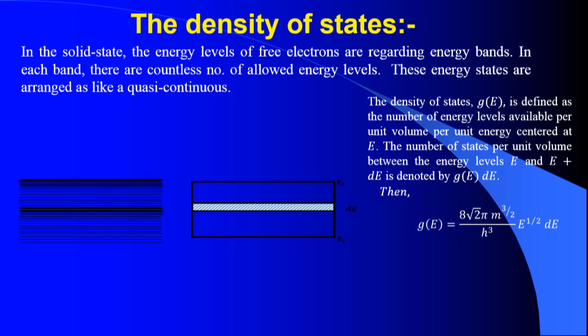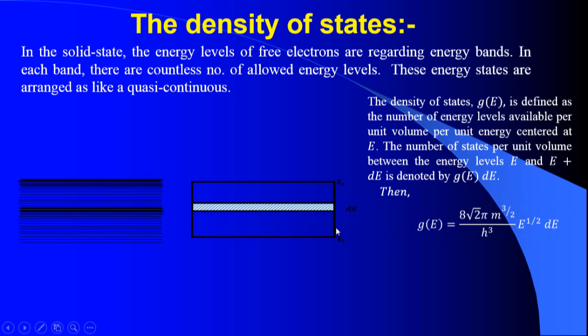So the G of E factor will vary. I have given the equation: G of E is equal to 8 root 2 pi m to the power of 3 by 2 by h cube into E to the power of 1 by 2 into dE. You can see that all the factors on the right-hand side are constant except energy.